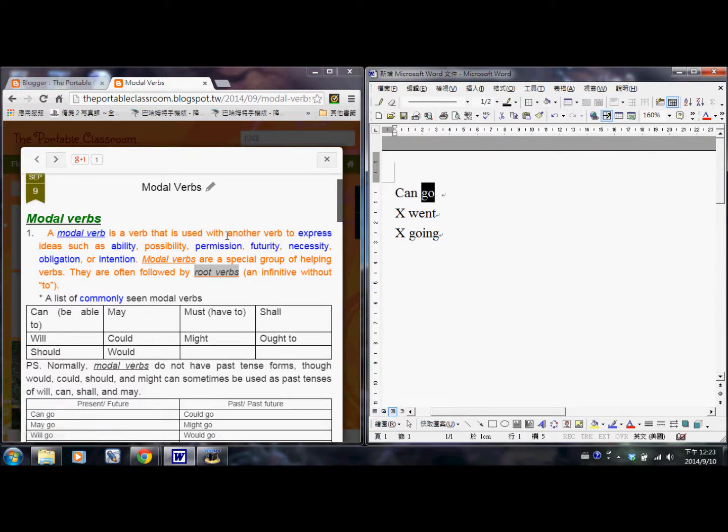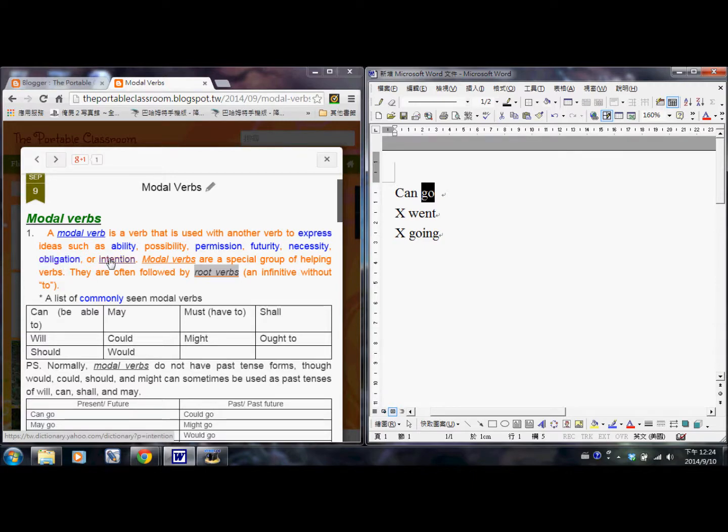So we use a modal verb with another verb to express ideas such as ability, what you can do, possibility, something that is possible, permission, something that is okay to do or not okay to do, futurity, something about the future, necessity, something that we need or something that we need to do, obligation, our job, something that we have to do, like one of the students' obligations, one of the many obligations of students is that students have to finish their homework on time. That's a part of the obligation.